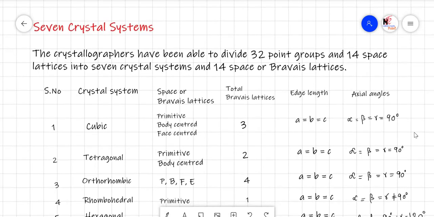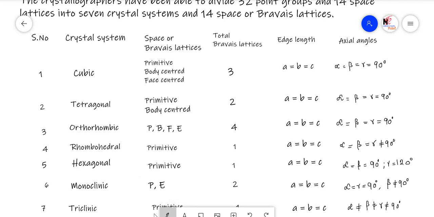Now let's see how to remember these 7 crystal systems. It is very easy to remember. First of all, we should remember the 7 basic crystal systems. The small trick is CT or HMT. C stands for cubic, T stands for tetragonal, O stands for orthorhombic, R stands for rhombohedral, H stands for hexagonal, M stands for monoclinic, T stands for triclinic.